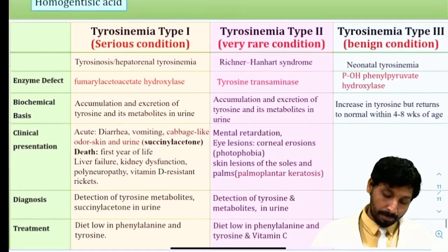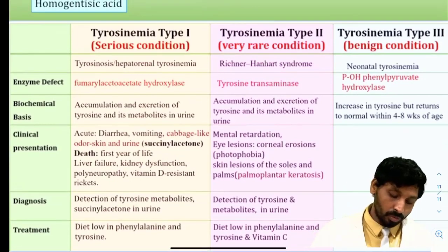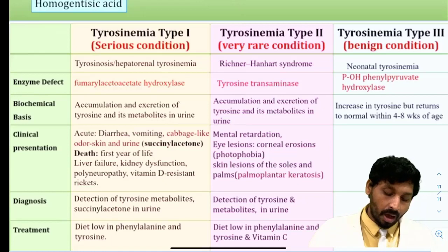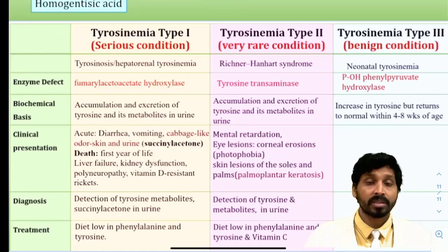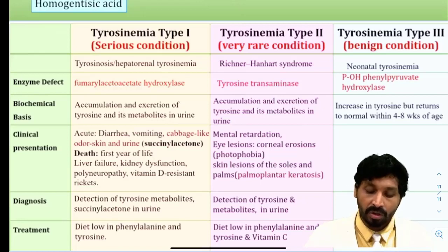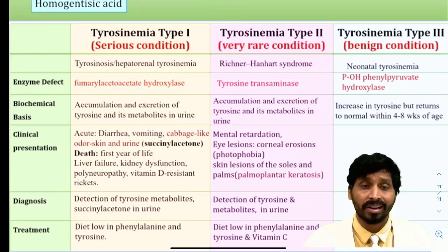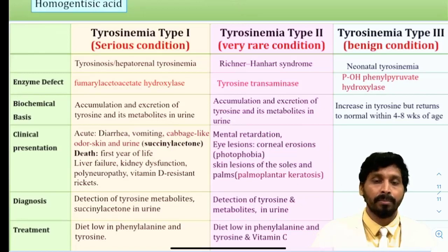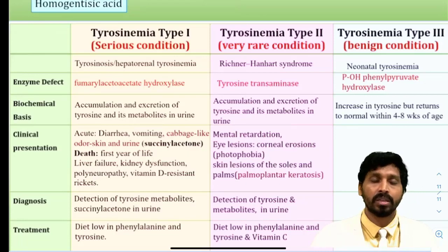So if you compare all the disorders of tyrosinemias like type 1, type 2, type 3. So tyrosinosis or hepatorenal tyrosinemia is type 1. Richner-Hanhart syndrome is type 2 tyrosinemia. Neonatal tyrosinemia is type 3. It is a benign condition. So serious one is type 1 and rare condition is type 2. Benign condition is type 3. Because in neonates, liver is immature, it cannot synthesize the enzymes as fast. So tyrosine cannot be metabolized. As with the progression of time, with the age, tyrosine will be metabolized.